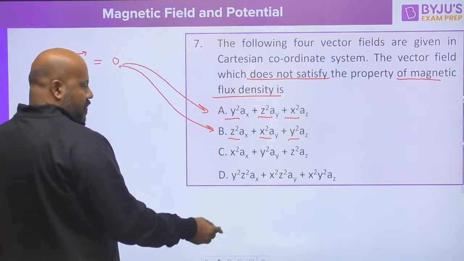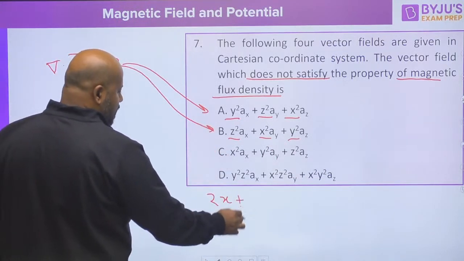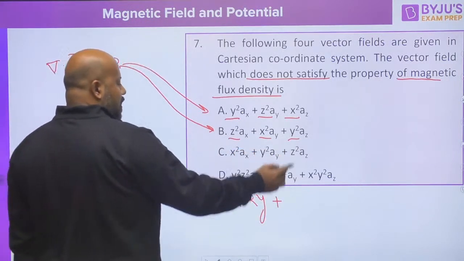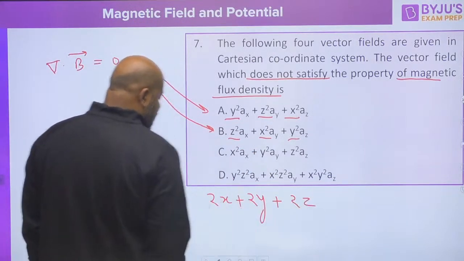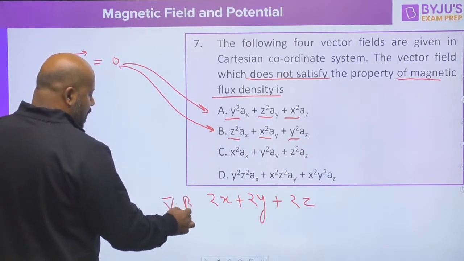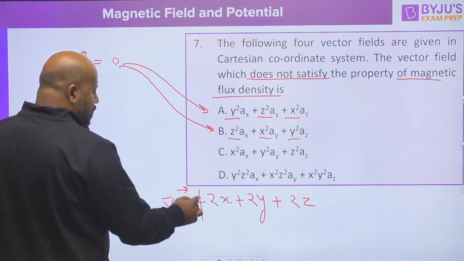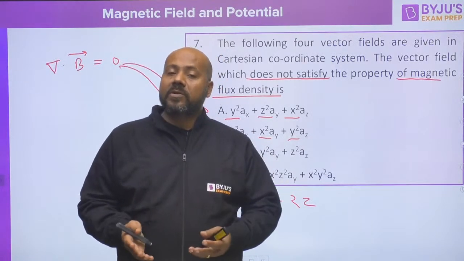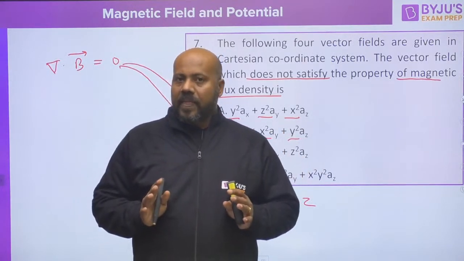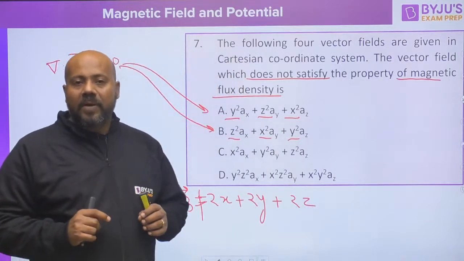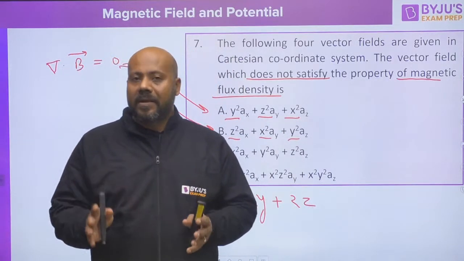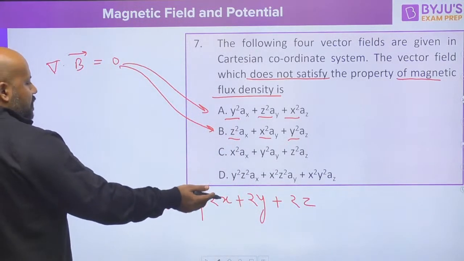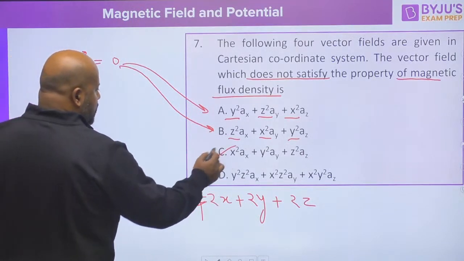x square differentiated with respect to x, yes, it is going to be 2x. Differentiate y square with respect to y, 2y. Differentiate z square, this is going to be 2z. Now this is not going to be 0. It may be 0 for some particular points, but it is not going to be 0 for all the cases. Whereas we say for the magnetic field, del dot B, that is the divergence of magnetic flux density B, is going to be 0 always. So this has to be 0, which is not the case. So C is going to be the correct option.